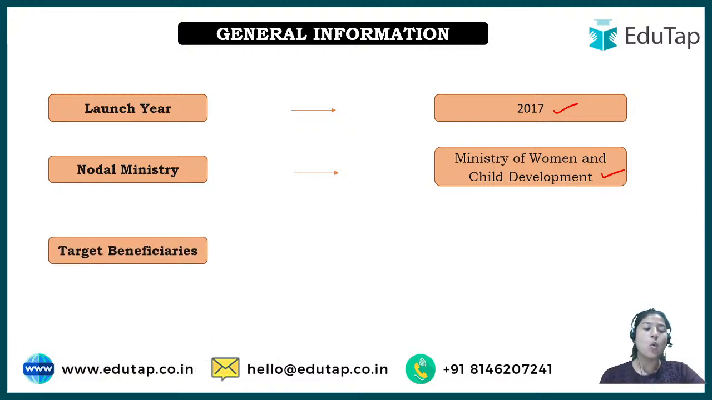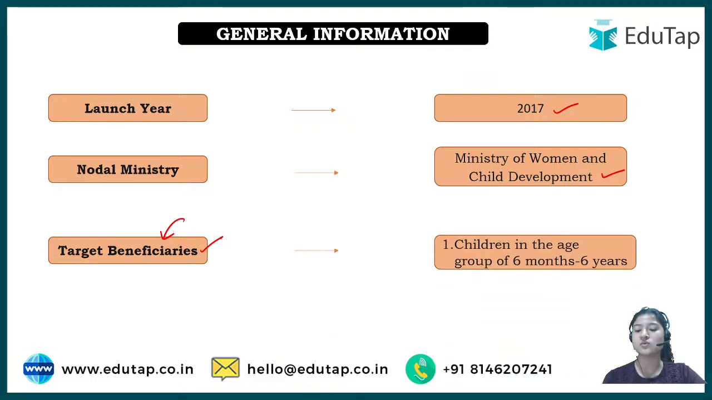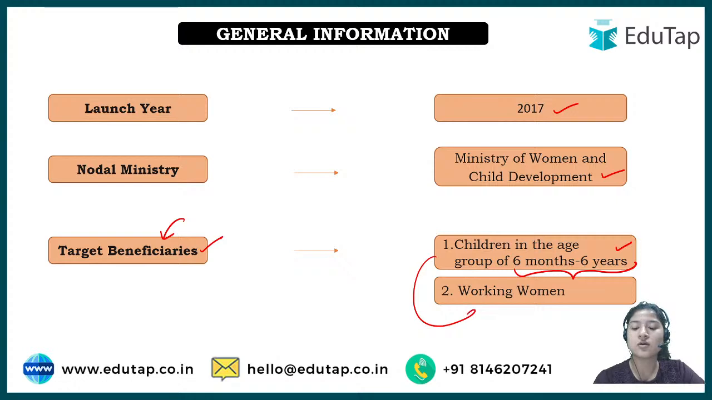Next comes, what are the targeted beneficiaries, meaning which section of the society would be benefited from this particular scheme. So the answer to this is children in the age group of 6 months to 6 years. See, because we are sending our children. And one more, let me add, then I'll explain, of working women. So what does it mean?